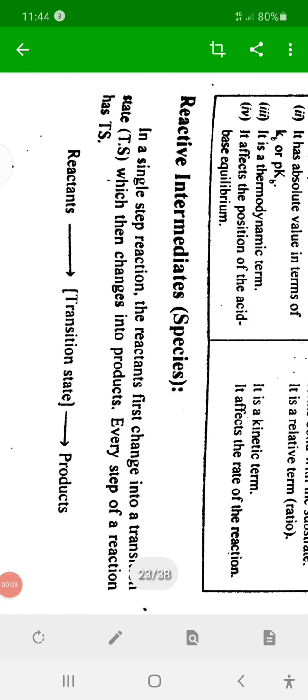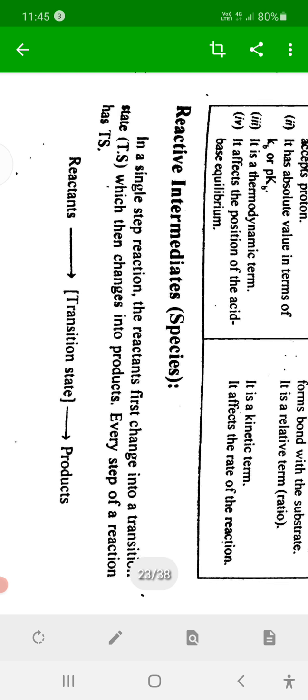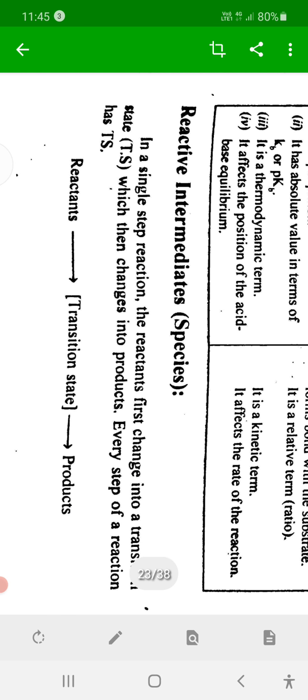Hello everyone. Today we discuss the remaining part of basic concepts in reaction mechanism, that is reactive intermediates. This is a very important part of reaction mechanism or organic chemistry. See here, first, what are intermediates?